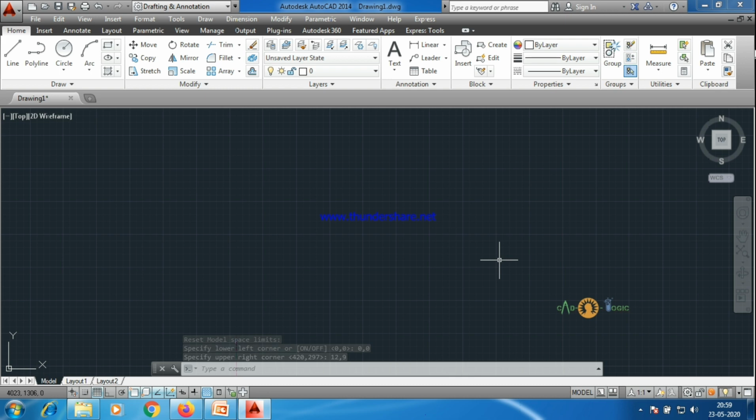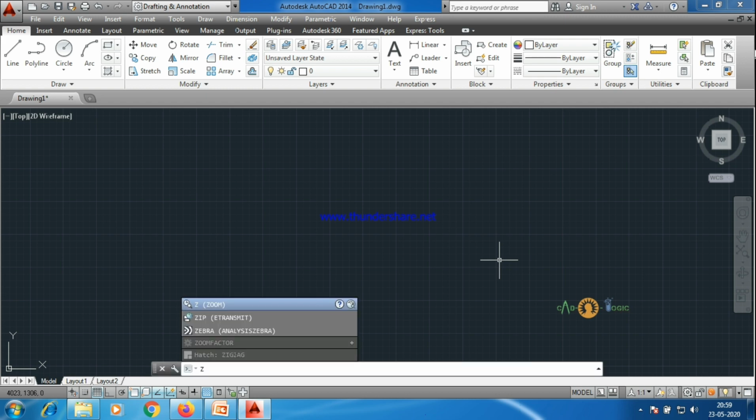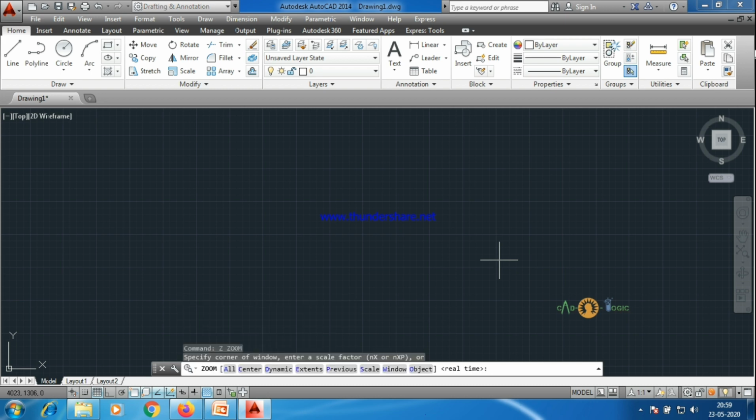For this, we have to zoom this page, zoom the whole page in our workspace area. For that, there is a command, zoom all. For zoom, we press Z enter. Note it down. And one more thing, enter in AutoCAD can be done by the space bar or the enter key.